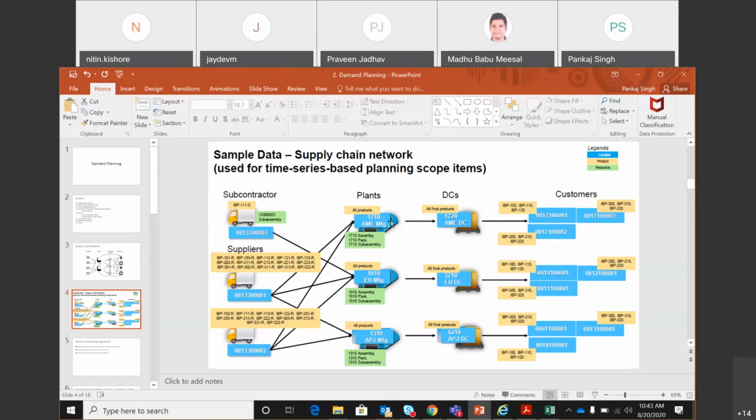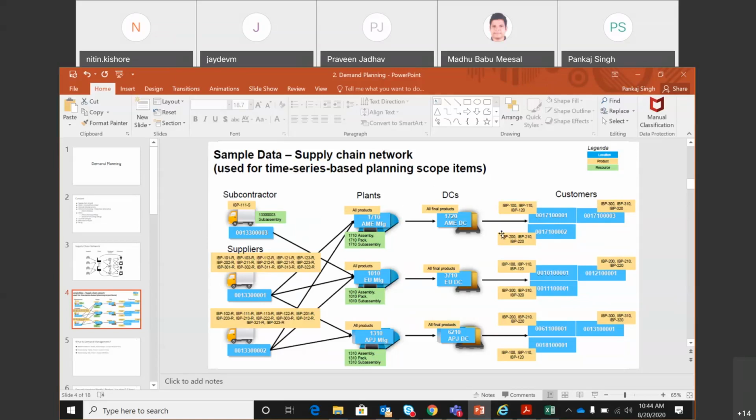Had the customer been buying directly from the plant as well, then we could do the demand management at the plant also. So one thing that you should always keep in mind is that demand planning, demand sensing, demand review, demand management, etc. is the process that is only going to happen at a location which is directly selling to the customer. If that location is not selling directly to the customer, there is no demand planning process that is going to happen at that location. So all of us must keep that in mind.